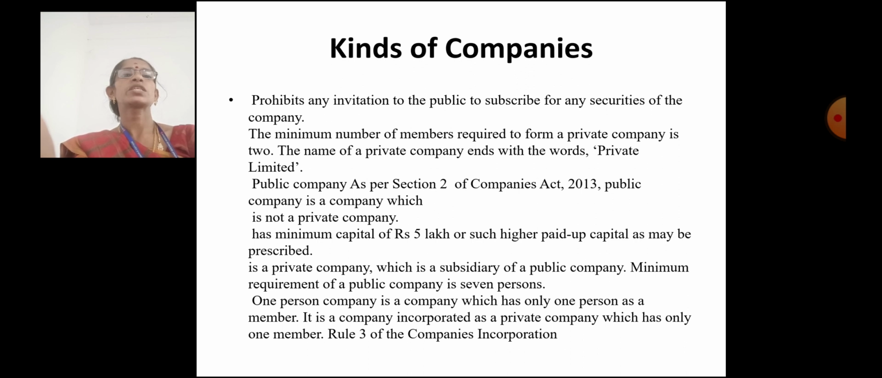Public company as per Section 2 of the Companies Act 2013. A public company is a company which is not a private company and has a minimum capital of rupees 5 lakh, or such higher paid up capital as may be prescribed. It also includes a private company which is a subsidiary of a public company. The minimum number of members required for a public company is 7.